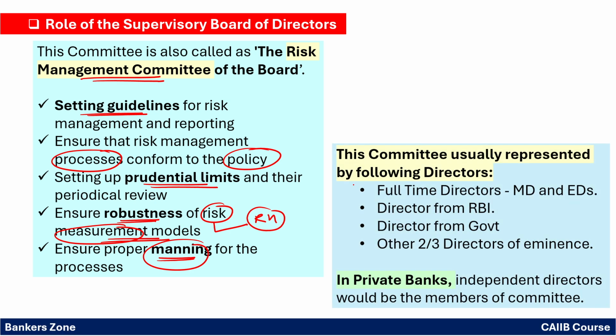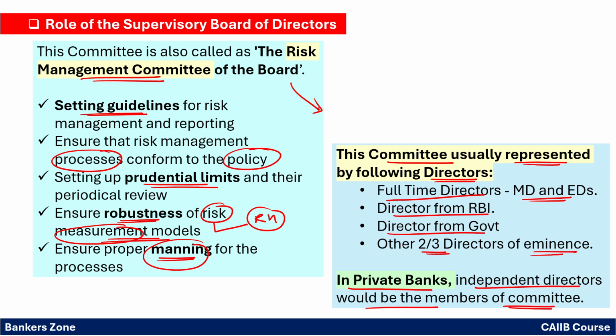Next, basically that committee is usually represented by the following directors. So generally that committee will have what? Simply there must be the full-time directors like MD and ED. There can be a director from the RBI. There can be a director from the government, and two or three directors who can be of eminence, means for having some proper knowledge. In private banks, the independent directors would be members of the committee. Okay, this is additional. You don't need to worry about this. This is just for your additional information.